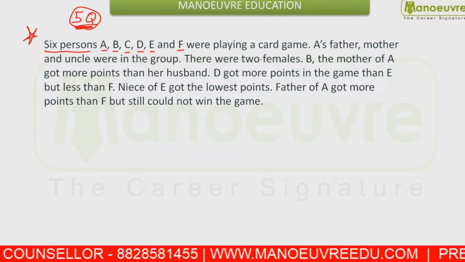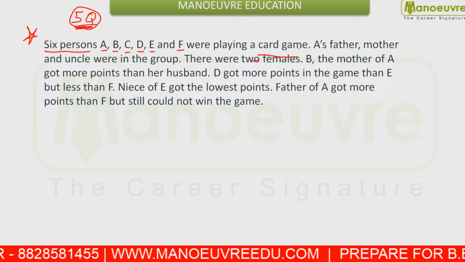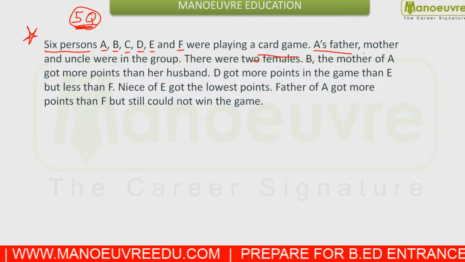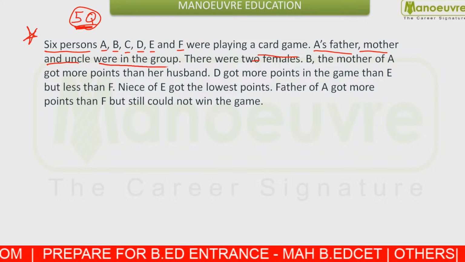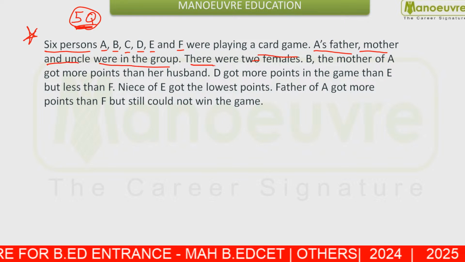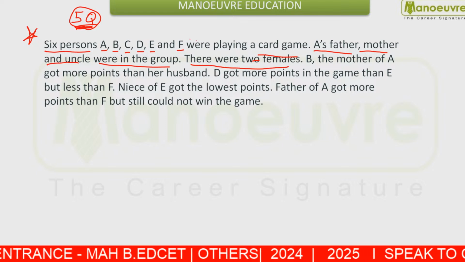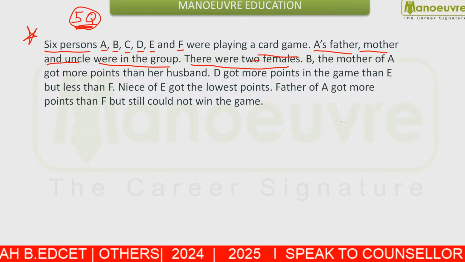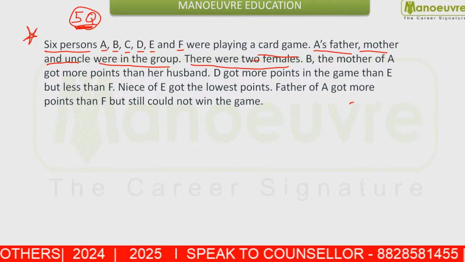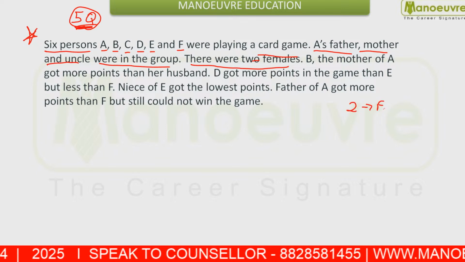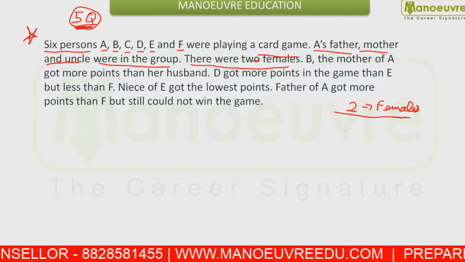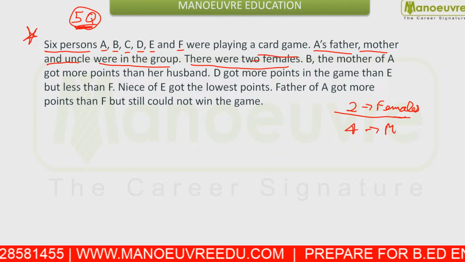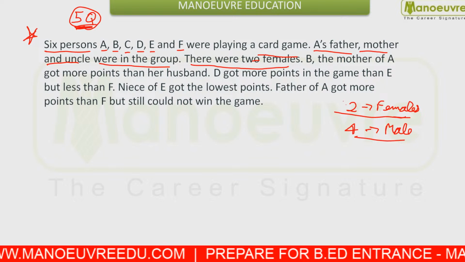They were playing cards. You are given A's father, mother and uncle were in a group. Now you are given there were 2 females. That means of A, B, C, D, E, F, there were only 2 females and the rest 4 were males. You can guess this.